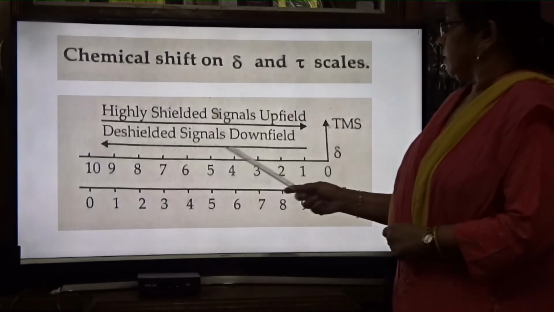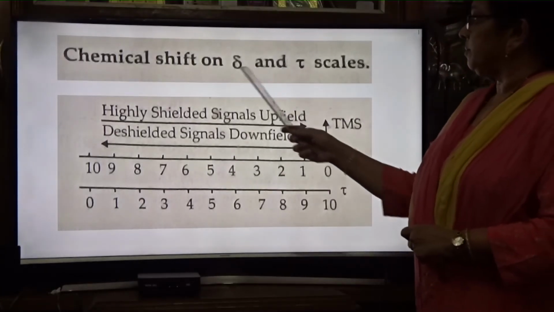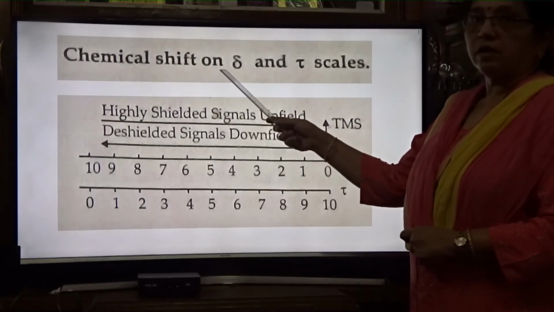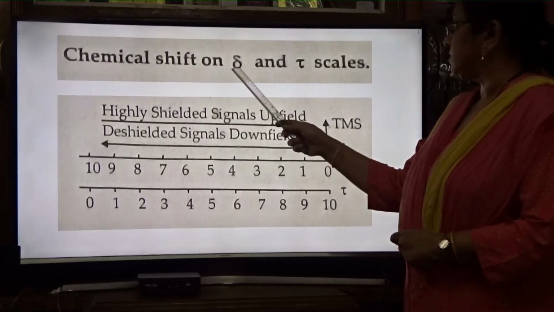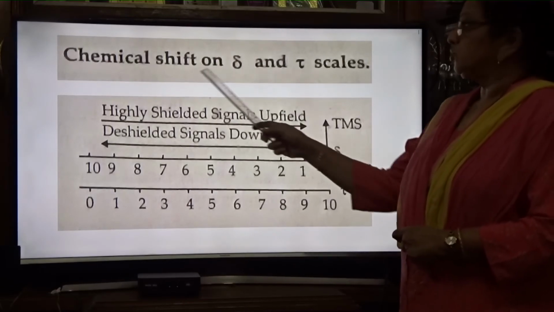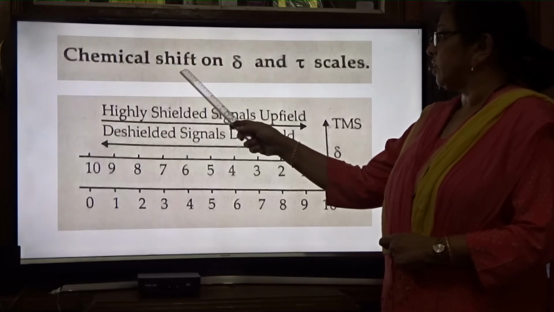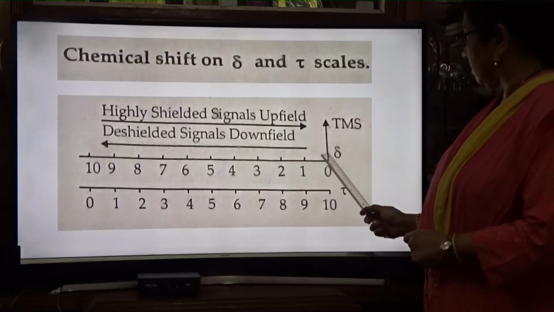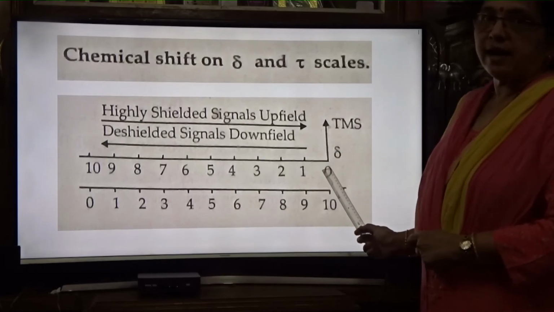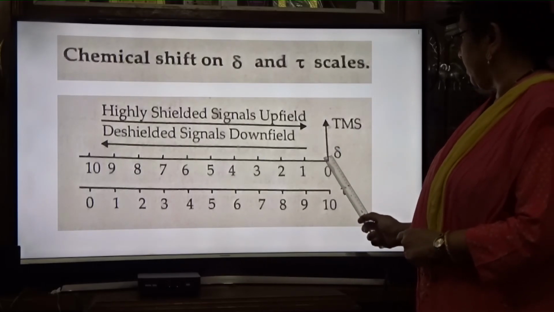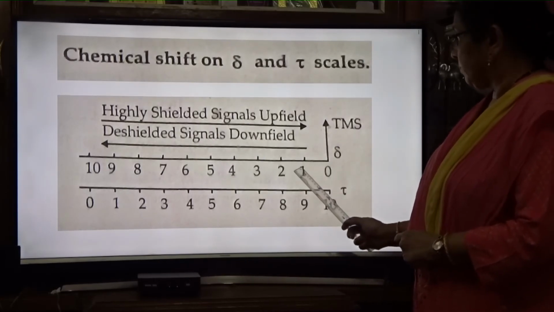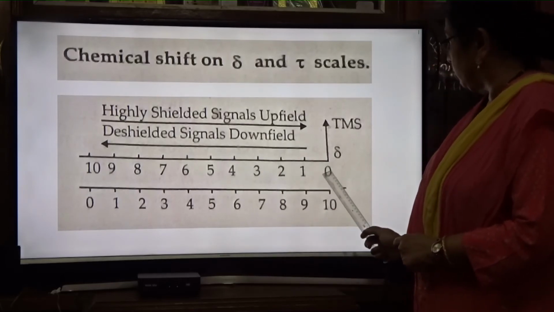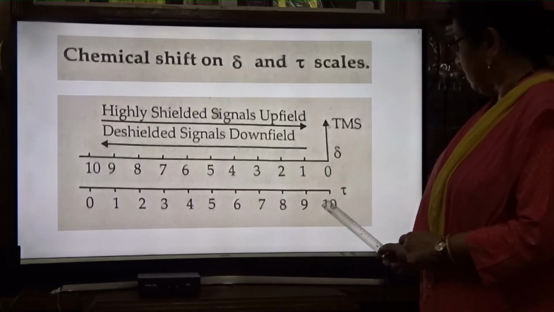So the scales used for chemical shift are the del and tau scales. You are seeing the signal for the tetramethylsilane reference, TMS, at 0 del, and the tau scale starts from 10.